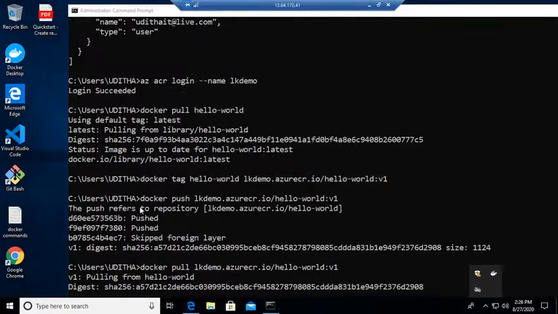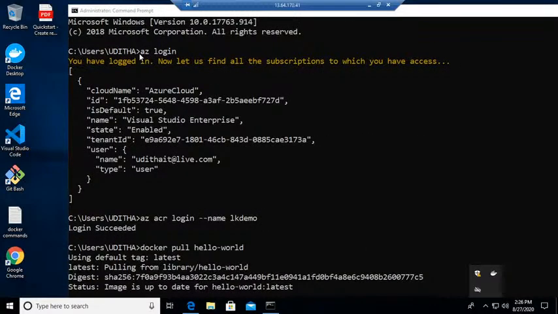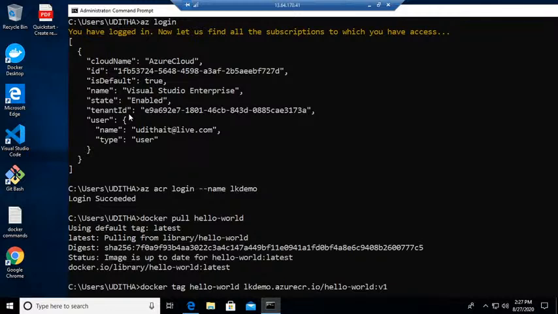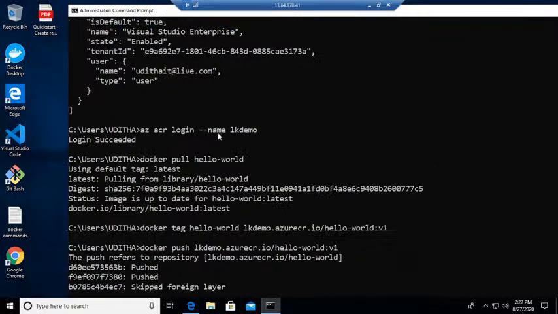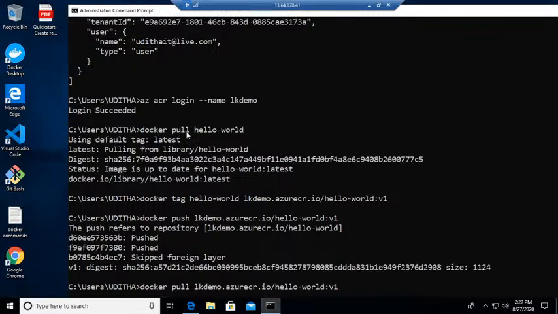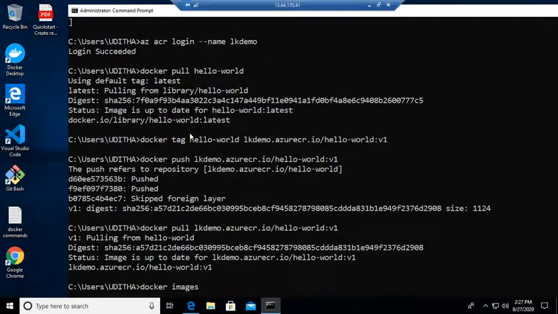So if I go through the steps again, first I use az login to log into the Azure portal, right? After that I use az acr login --name lkdemo. That is the name of the Azure Container Registry, and I log in to that instance. Login succeeded. Then docker pull hello-world, so the hello world application is pulled, right? Then I use docker tag hello-world lkdemo/hello-world:v1. There I tag version 1, right? v1 is tagged based on this.